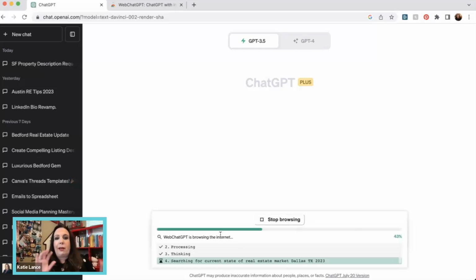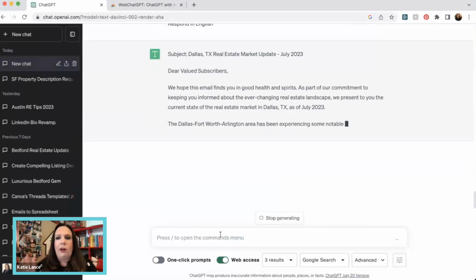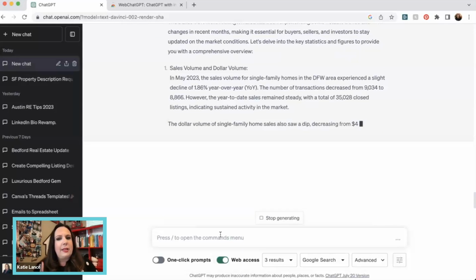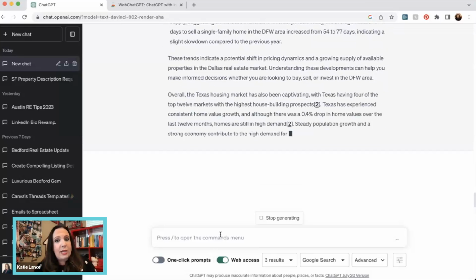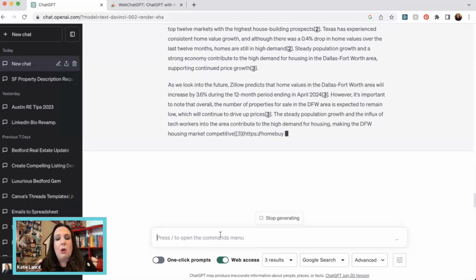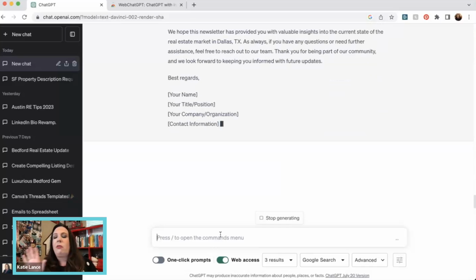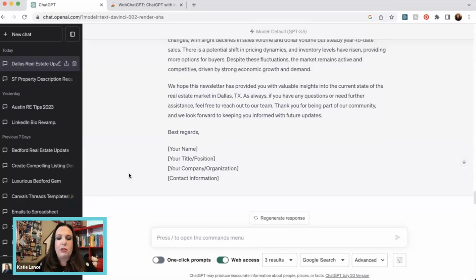And it's going to browse the internet. Now, when you do this, it's going to browse the internet because it's looking for data, right? It's looking for facts. So this takes a little bit longer than just a regular ChatGPT query because it's pulling from the internet, right? This is obviously a place to make sure you're doing your due diligence. Now, if you already have data, if you've already grabbed data from the MLS or your broker or your local association, you can always add that in and say, hey, I have all this data. Can you turn this into an email newsletter? Right? So you can also do that as well.